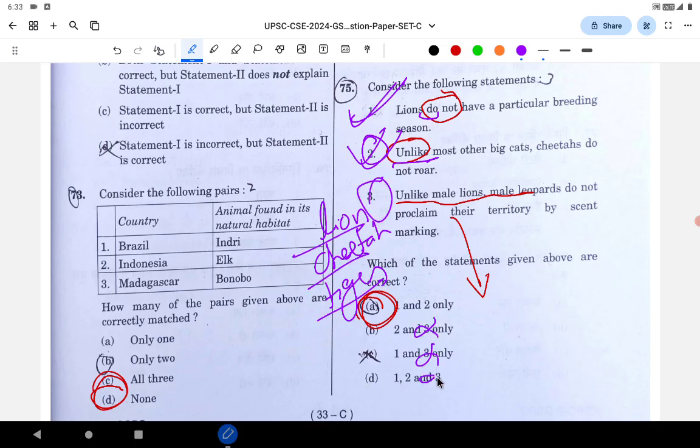So if you mark 3 wrong, you can solve it, but don't get carried away by these words, do not, unlike. See, whenever these words are in a sentence, they are not independent of the larger sentence. Just if you find a word like do not, unlike, please don't apply the trick. Read the sentence. In some cases, even with those words, the statement can be either correct or wrong. You have to go through the statement. Consider those words in relation to that particular statement.